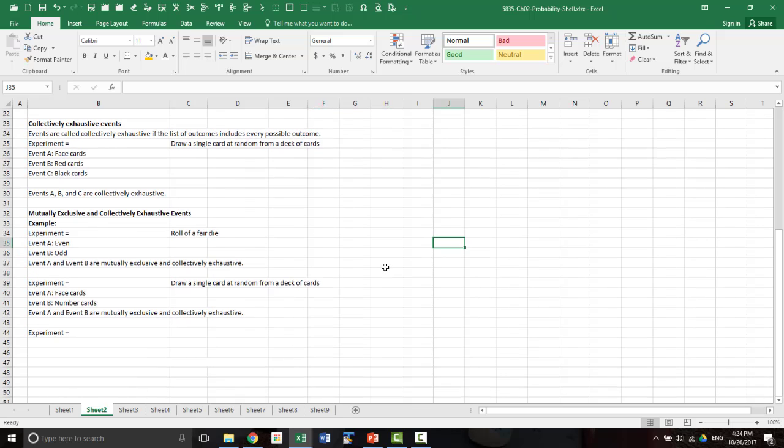One more example, the last one. Once again, let's look at an experiment that is drawing a single card from a random deck of cards. So event A, let's say it's red cards. Event B is black cards. So obviously these two are mutually exclusive and collectively exhaustive.